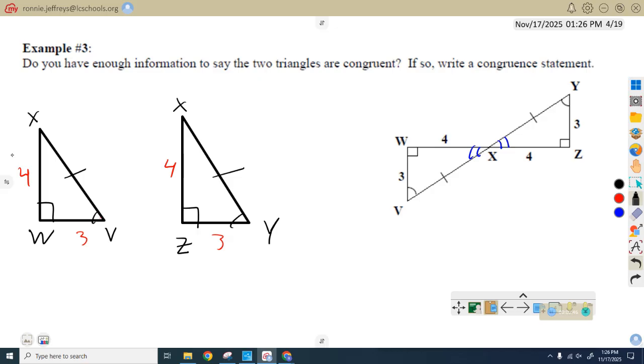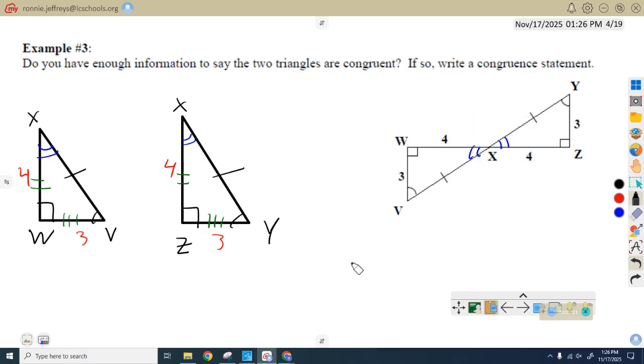Well, these two are congruent because in the original drawing, what are these type of angles right here? Vertical. Okay. So that means, so now we have three angles congruent. Well, wouldn't the side that measures 4 be congruent with the side that also measures 4? Yeah. And three and three. Okay.